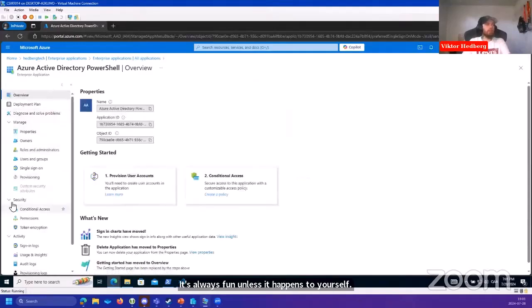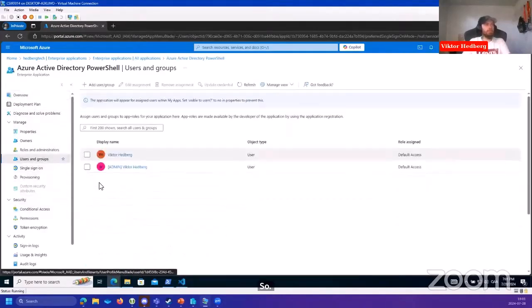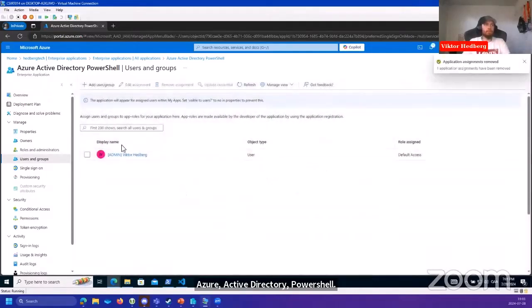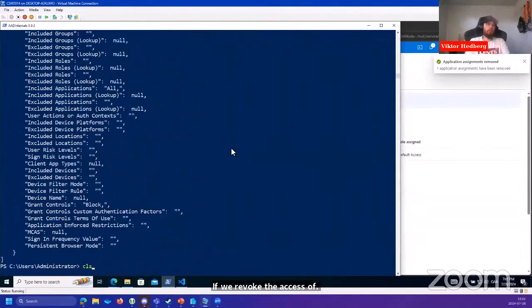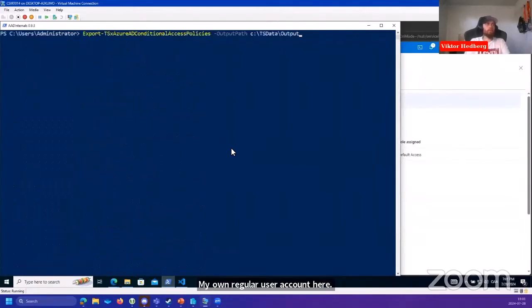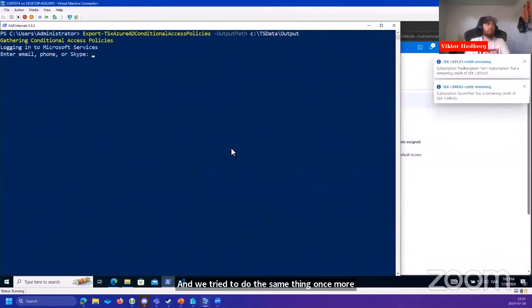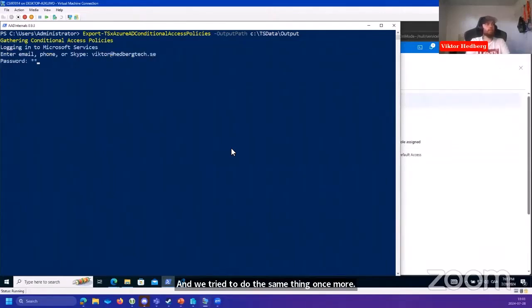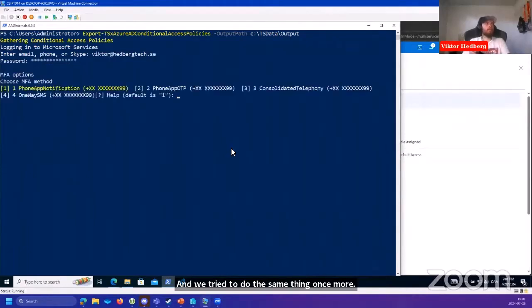So Azure Active Directory PowerShell, if we revoke the access of my own regular user account here, and we try to do the same thing once more, we need to provide multi-factor authentication again.